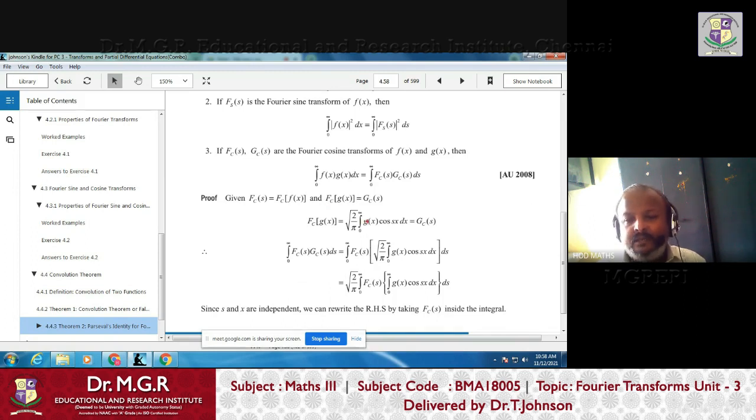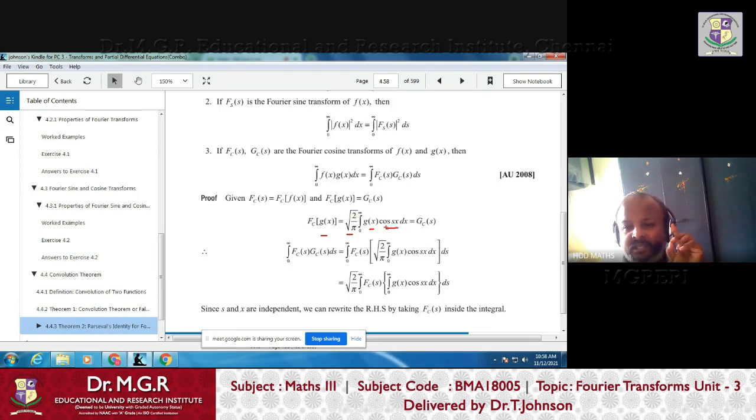So by definition, what is the Fourier cosine transform? For any function, you put the function. If it is f of x, you put f of x. If it is g of x, you put g of x. And in place of e power isx, you put cos sx for the Fourier cosine transform, and sin sx for the Fourier sine transform. That is the only change, right? Here 1 by root 2 pi will come, but here root of 2 by pi will come as the constant. Then in the integral, instead of -infinity to +infinity, it is 0 to infinity. So these two things are common for Fourier cosine and Fourier sine.